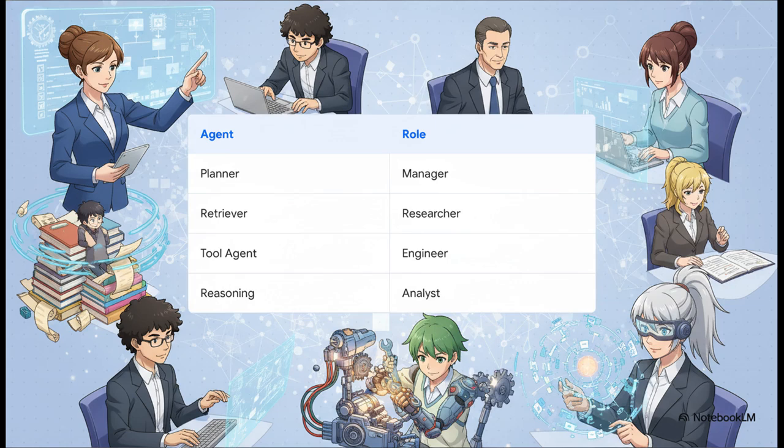To really wrap our heads around this, let's use a super simple analogy for beginners. Think of a multi-agent AI system just like a corporate team. First, you have the planner. That's your manager, breaking down the project into steps. You have the retriever, your researcher, digging through piles of documents. Then you have our star, the tool agent, the engineer or operator who physically builds or extracts what's needed. And finally, the reasoning agent acts as the analyst, making sense of whatever the operator just built. They all work together, for sure, but the tool agent is the one actually interacting with the outside world.